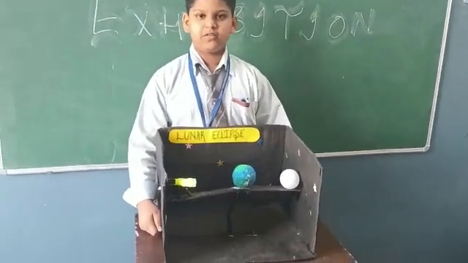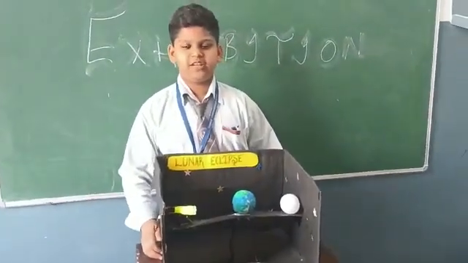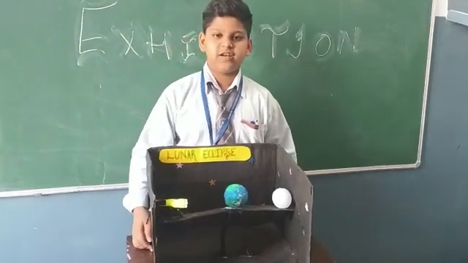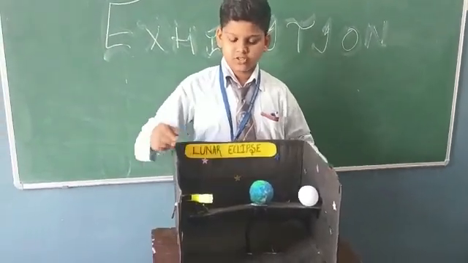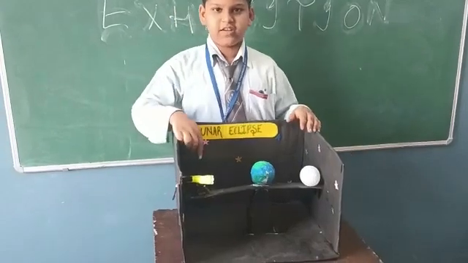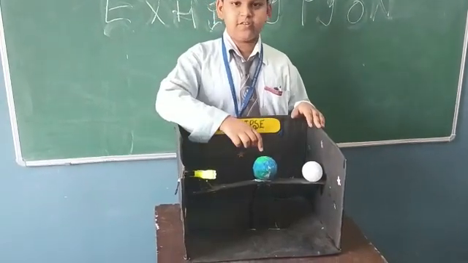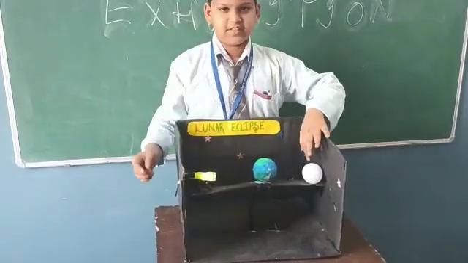What is a lunar eclipse? It occurs when the Earth comes between the sun and the moon, and it is called a lunar eclipse. This is the sun, this is our Earth, that is the moon.